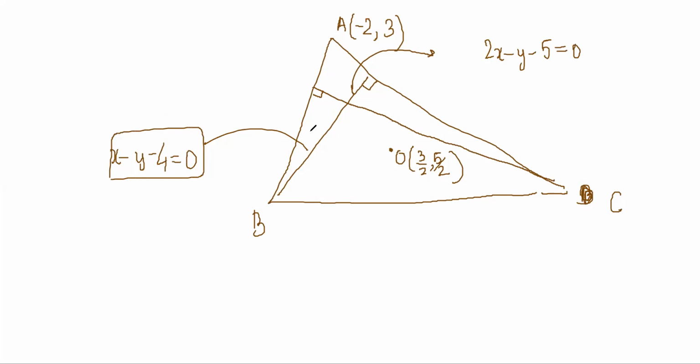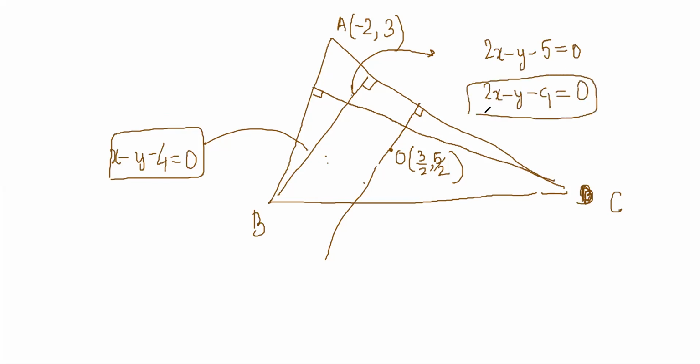So notice that this is a line which is perpendicular to AC, right? And this altitude is also a line perpendicular to AC, no? So these are parallel lines, right? So any line parallel to this will look like this. We have seen this, no? Why? Because the ratio of A1, A2 and B1, B2 has to be the same. The constant term can be different, right? You understand why I wrote this?